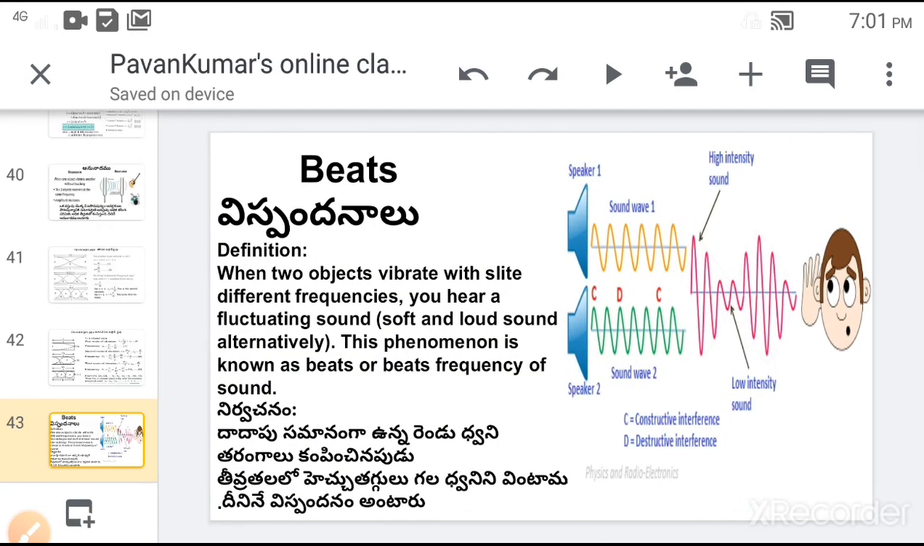Next, beats. When two objects vibrate with slightly different frequencies, we hear a fluctuating sound, that is one soft and one loud sound alternately. This phenomenon is known as beats. For example, if two sound waves are generated from two speakers having frequencies of 10 megahertz and 12 megahertz, the difference is very low. So due to the superposition of these two waves, a new wave is generated. In the new wave, one soft and one loud sound is observed alternately. It is called a beat.